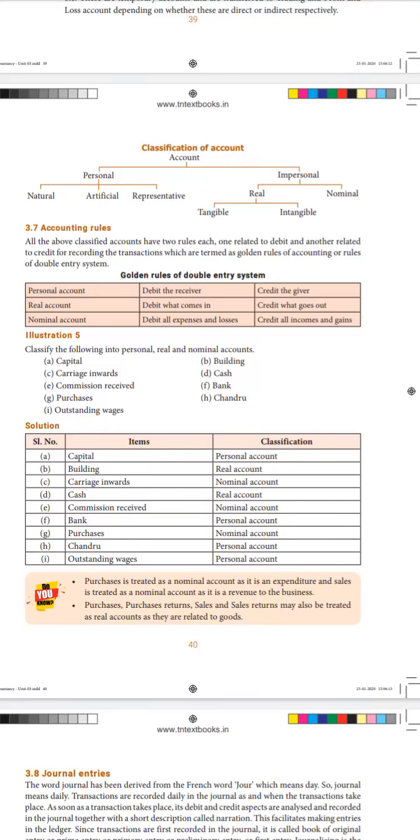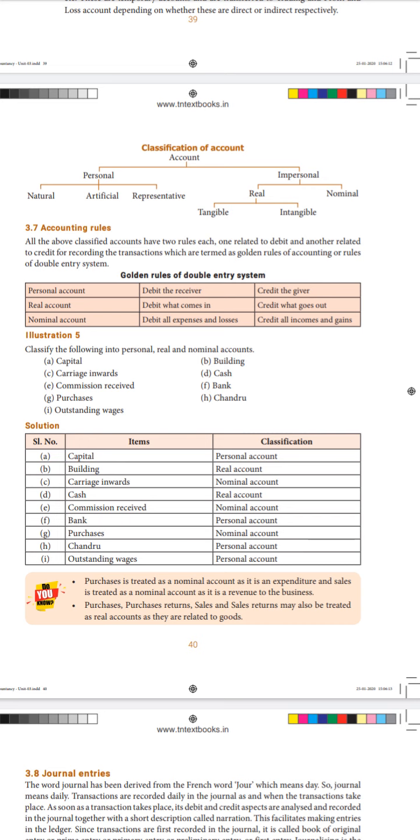The previous topic we saw is classification of accounts. Here accounts are classified into personal and impersonal, but in your sums, most of the time it will be asked for 2 marks. If this classification is asked, you have to write whether it is a personal, real or nominal account. You need not write whether it is personal or impersonal.